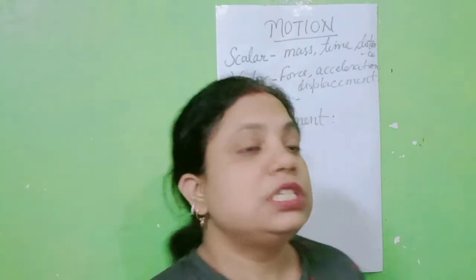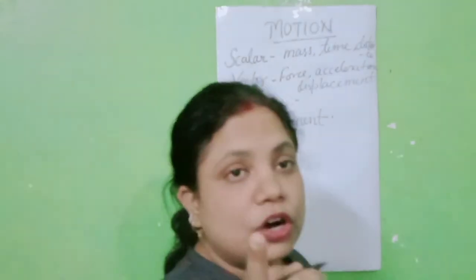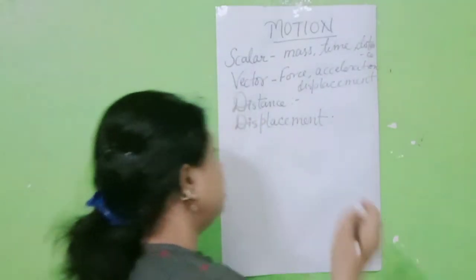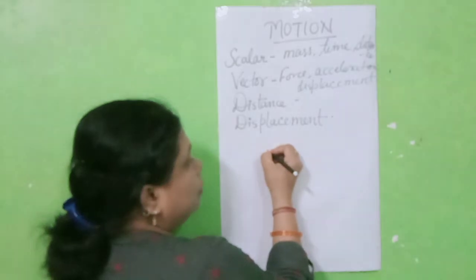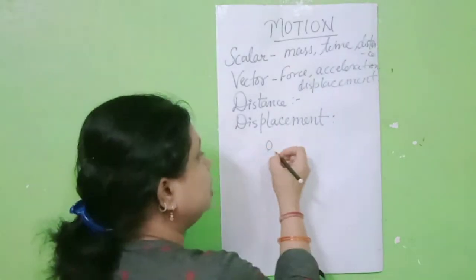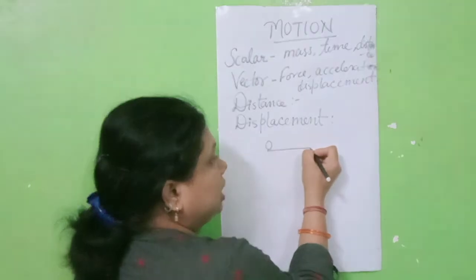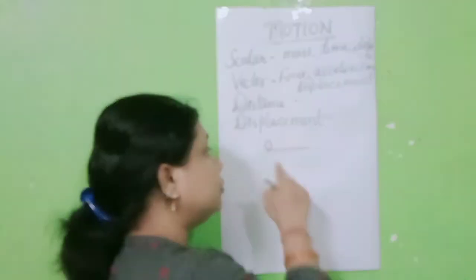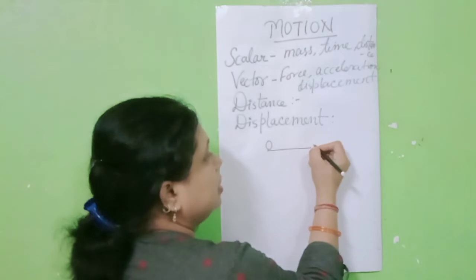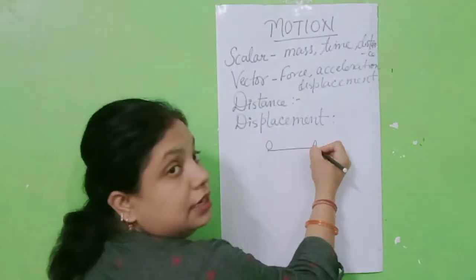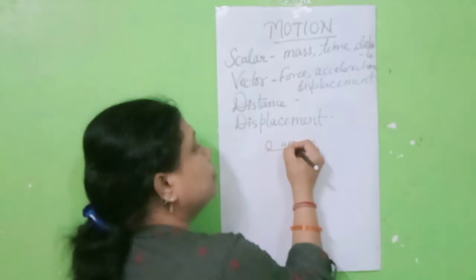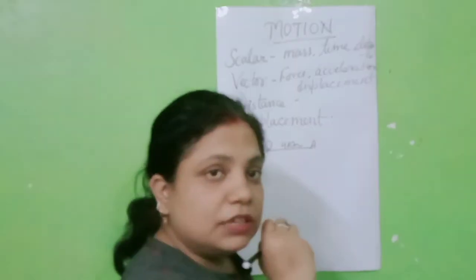Students, suppose any object A is there and it starts motion from the point O. This is the O point. Object A starts motion from the point O and it reaches point A, and it covers 4 kilometer in 1 hour.